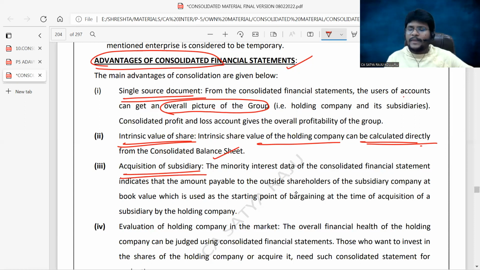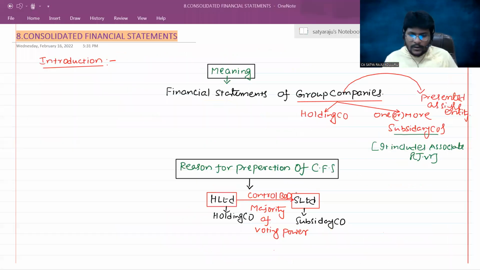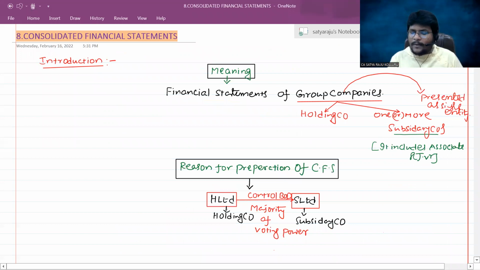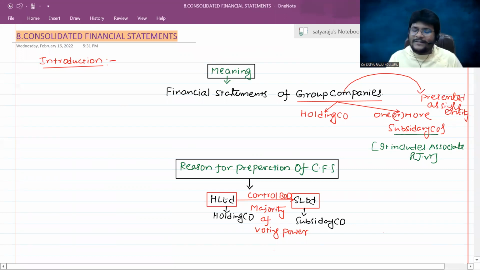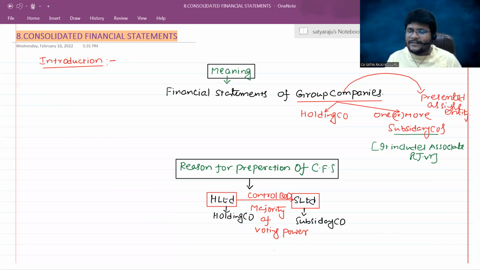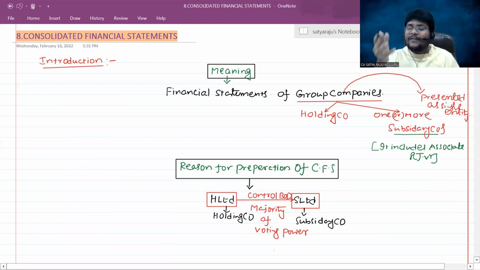Acquisition of a subsidiary. For example, let us assume holding company H Limited wants to acquire S Limited. As per my example, H Limited holds 90% in S Limited, right? Now in S Limited, I know the minority interest portion as well. The remaining 10% is the minority interest. So if H Limited wants to acquire S Limited, I can easily assess how much amount I am able to pay to the minority interest. Sir, no need to pay the entire amount as purchase consideration, because H Limited already has the controlling interest. Almost 90% belongs to H Limited only.